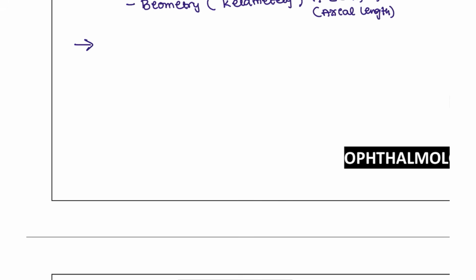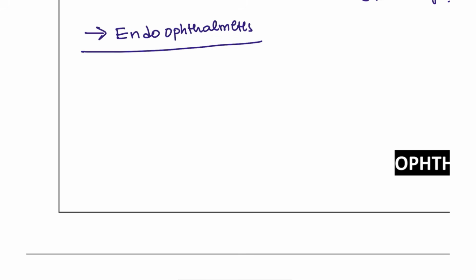And these are associated with complications. The most common and most severe complication, sometimes we even have to remove the eye. That condition is known as endophthalmitis. Endophthalmitis is a post-operative inflammation. And what is the most common cause? If it presents in less than 7 days, the most common cause is Staph epidermidis.